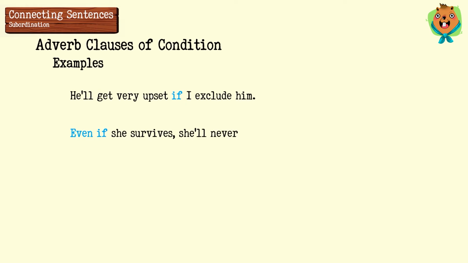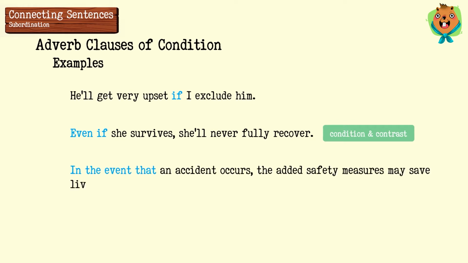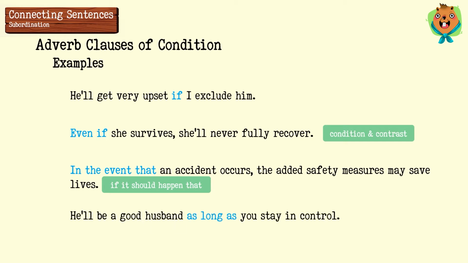Even if she survives, she'll never fully recover. Notice that in this sentence, even if expresses condition and contrast at the same time. In the event that an accident occurs, the added safety measures may save lives. The conjunction in the event that means if it should happen that. He'll be a good husband as long as you stay in control. The conjunction as long as means only if.